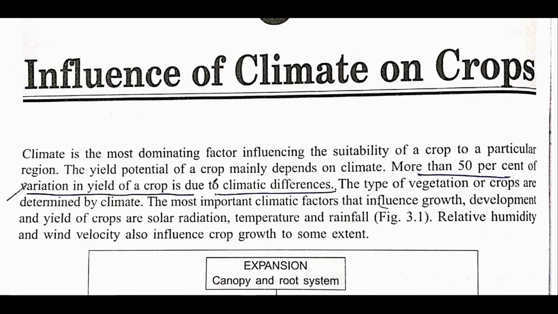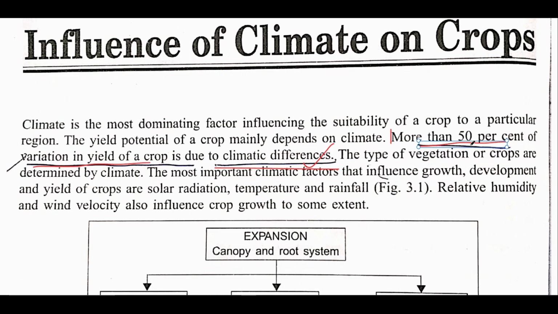See, first of all, there is a very important statement given over here itself, that more than 50% of the variation in yield of a crop is due to the various climatic differences. So you must remember that the variation can be more than 50% because of the climatic differences, that it may be due to temperature variation or humidity. Different kinds of climatic factors may influence the yield by more than 50%.